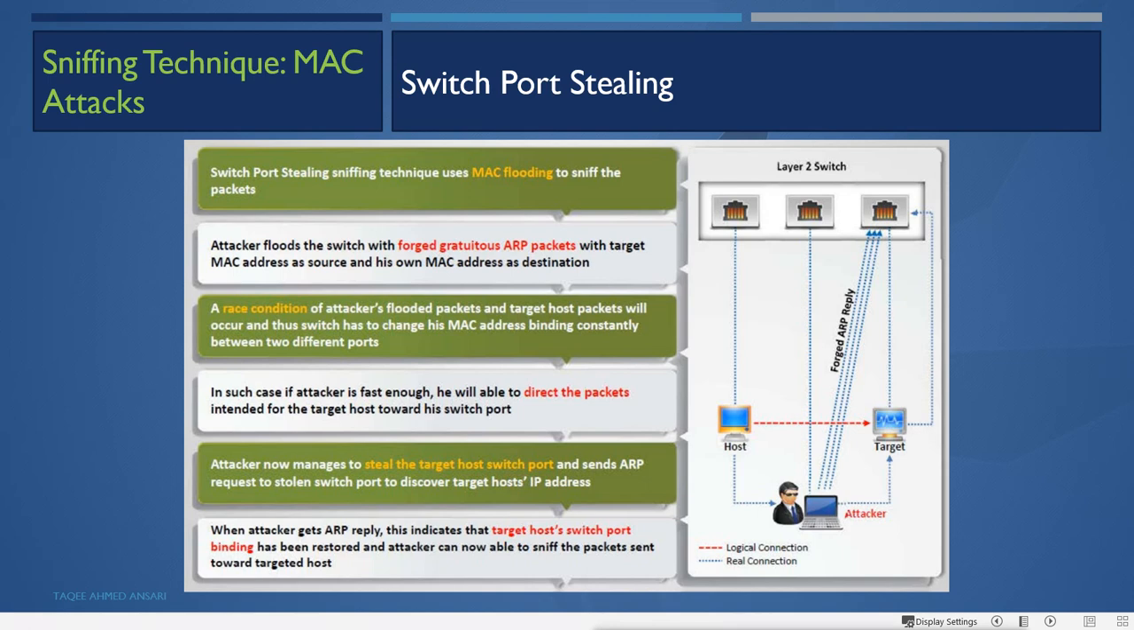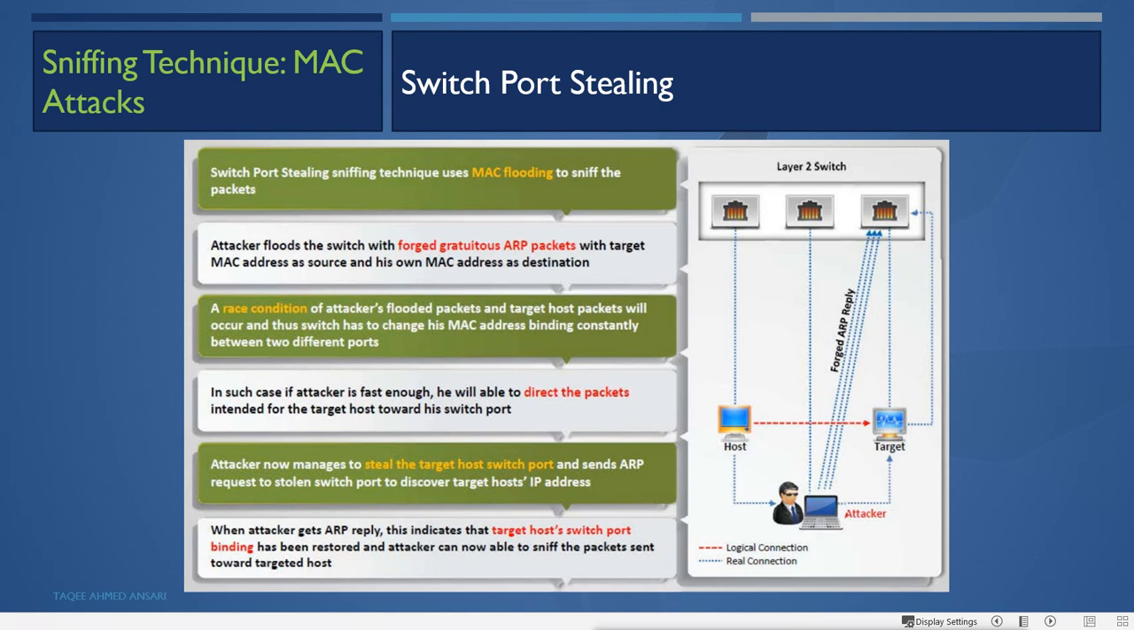In such a case, if the attacker is fast enough, he will be able to redirect the packets intended for the target host toward his switch port, and the attacker has now managed to steal the target host's switch port and sends an ARP request to the stolen switch port to discover the target host's IP address. When the attacker gets the ARP reply, this indicates that the target host's switch port binding has been restored, and the attacker is now able to sniff the packets sent towards the targeted host.